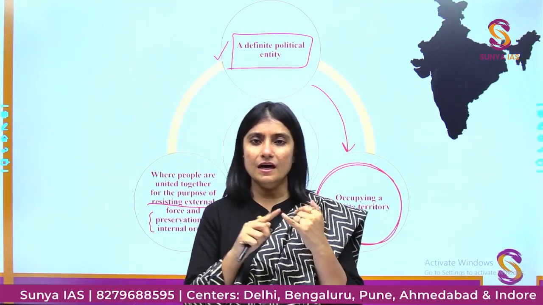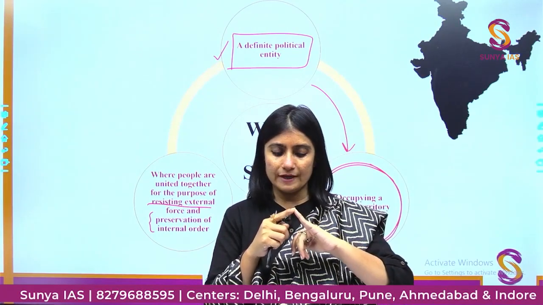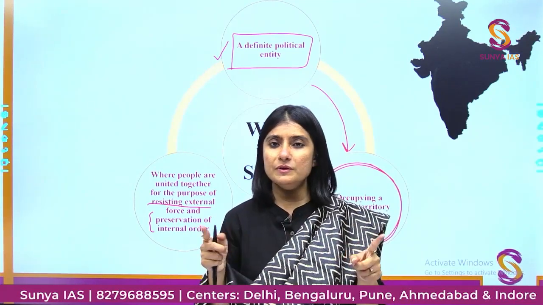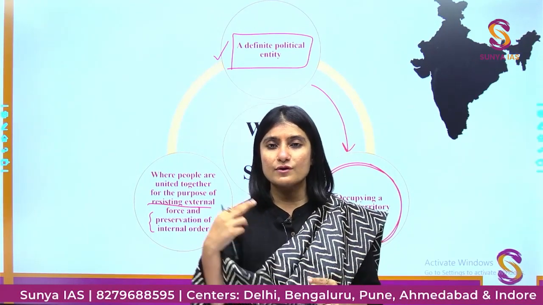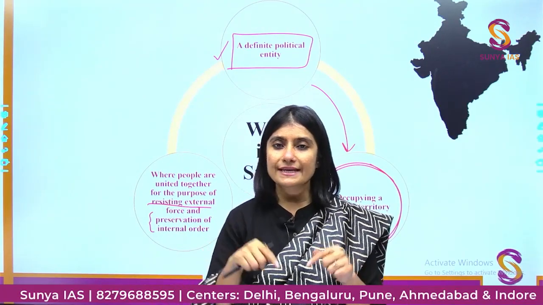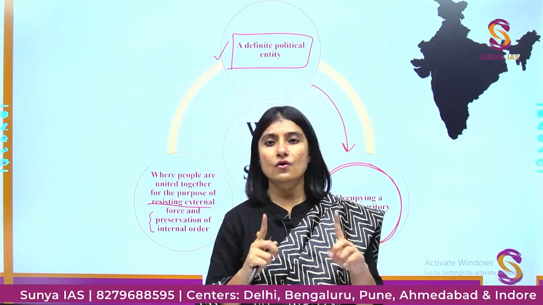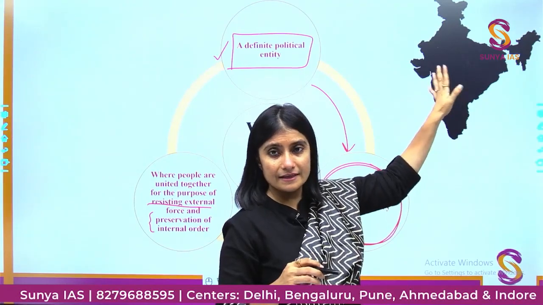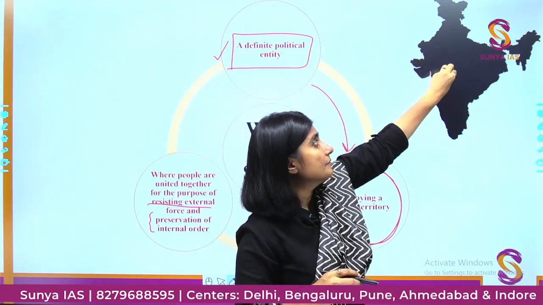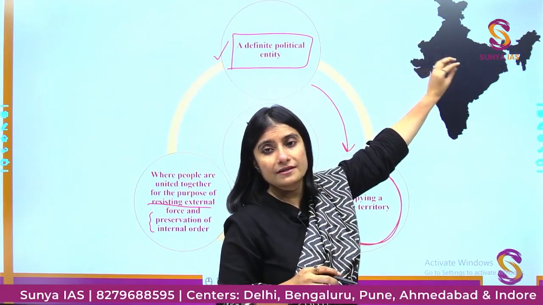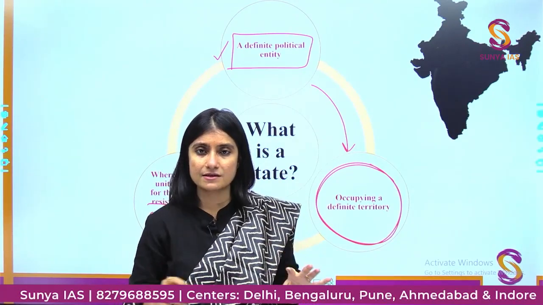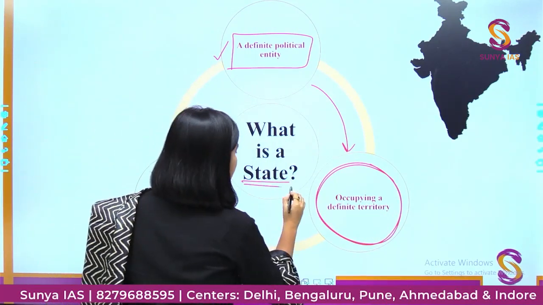What is a state? A political identity, which occupies a definite territory. And the third thing is where people come together for two purposes: for resisting external aggression and maintaining internal law and order. Now think about India. Yes, we are an entity, we occupy a physical territory, and we all come together for what purpose? External aggression and internal law and order, right? Very similar. Whatever the form of government there will be doesn't matter, but whenever we talk about a state, this will be the difference.